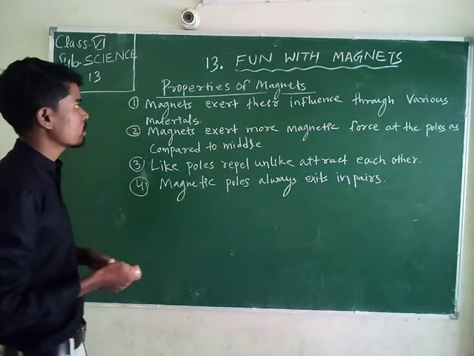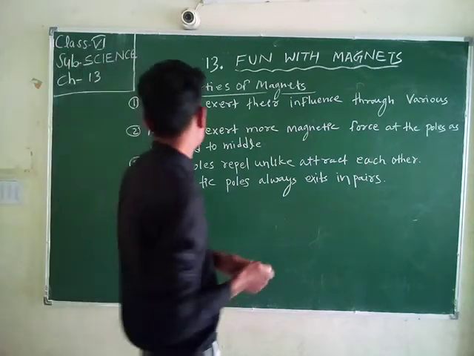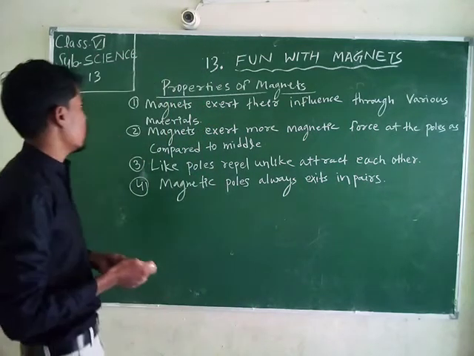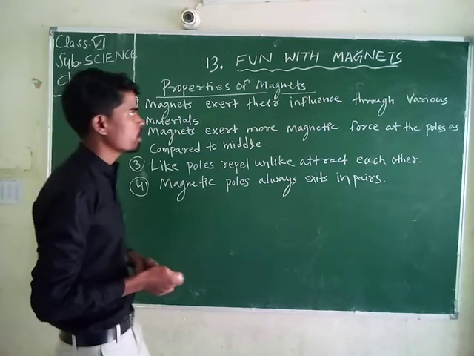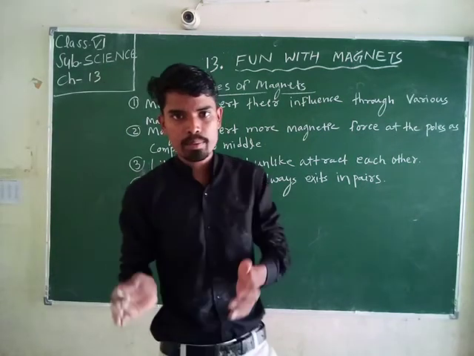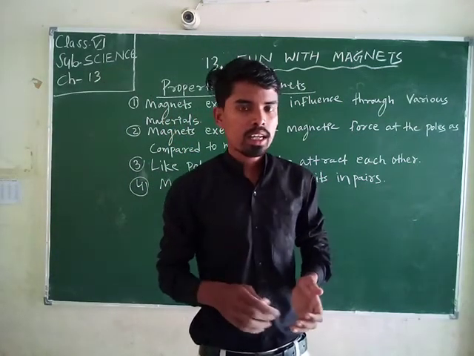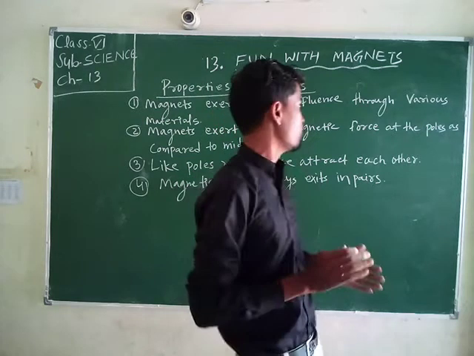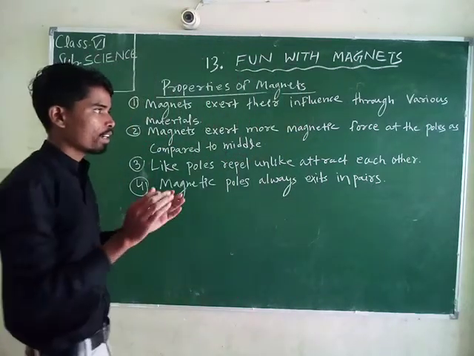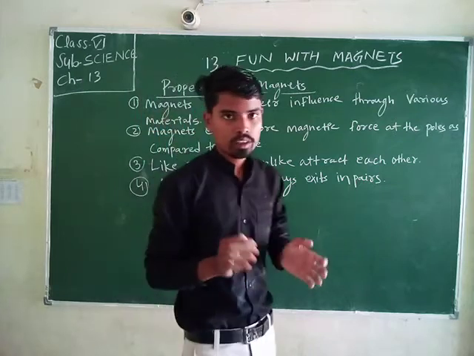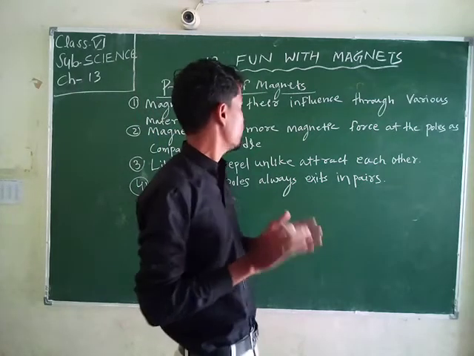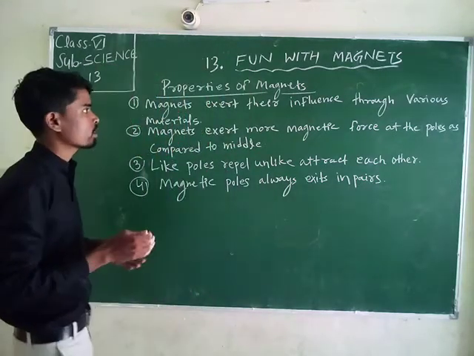Magnets exert their influence through various materials, meaning the magnet's ability to attract materials like nails, cobalt, nickel, all types of magnetic material.